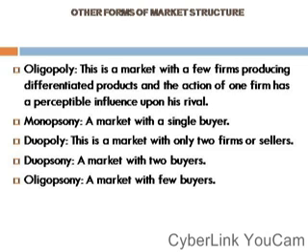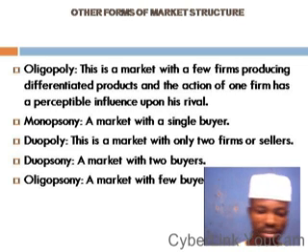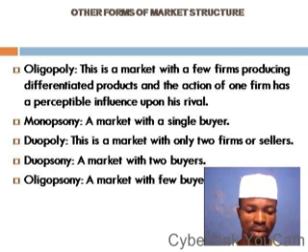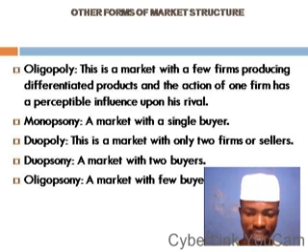Another thing is that a monopolistic competitor, as we said, is a price setter, because it has control over the price. Yes, it fixes the price for its product. So it's a price setter, and that also explains why it has a downward sloping demand curve, just like we have under the monopoly market.